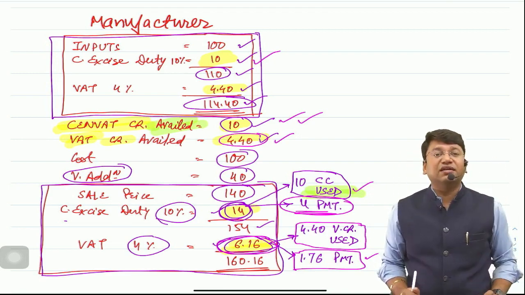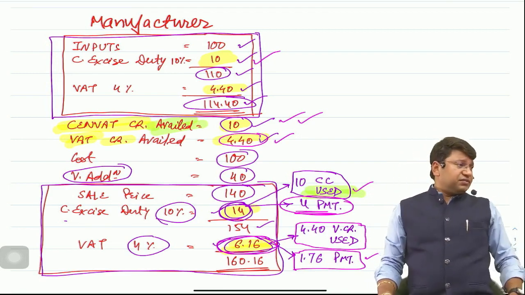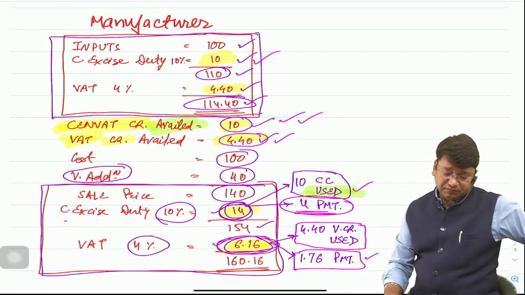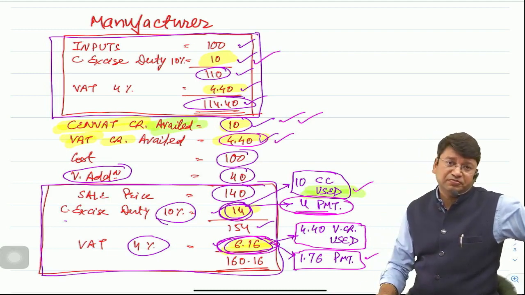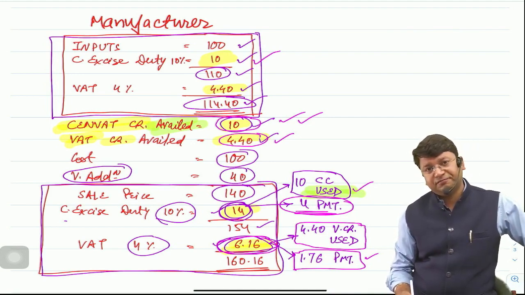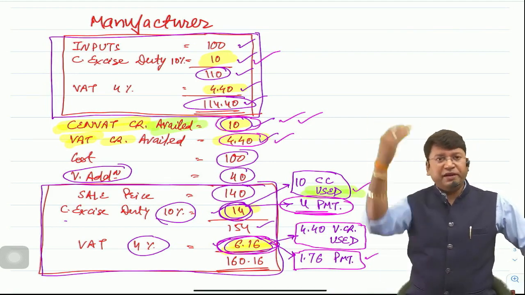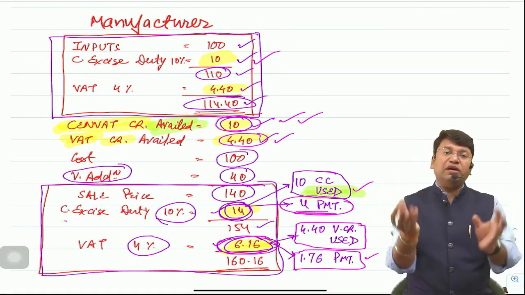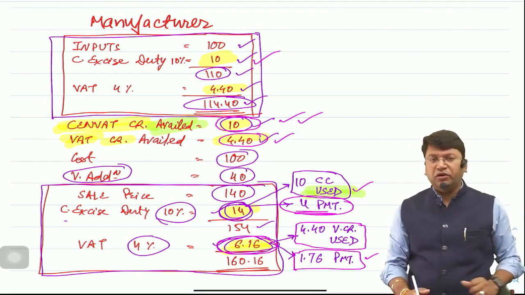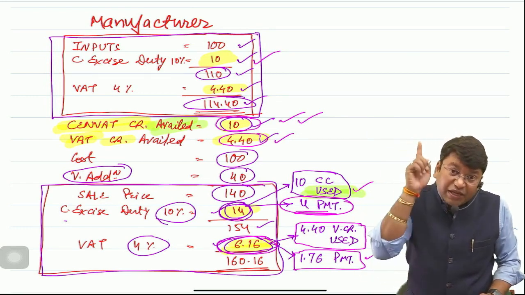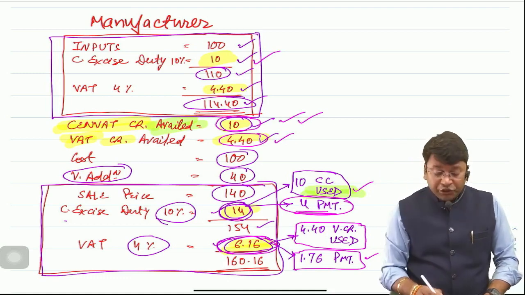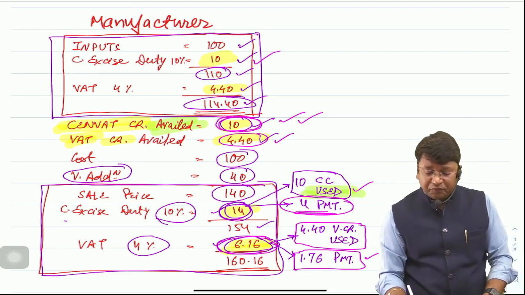Okay, sir. Now the point comes. Suppose at the time of purchase, you have the SENVAT credit of rupees 10 because you had paid the tax to the central government. So the central government will give you the credit. They have given the credit of rupees 10. Now you will utilize it for payment of your liability. My point is, can you utilize SENVAT credit for payment of VAT liability?